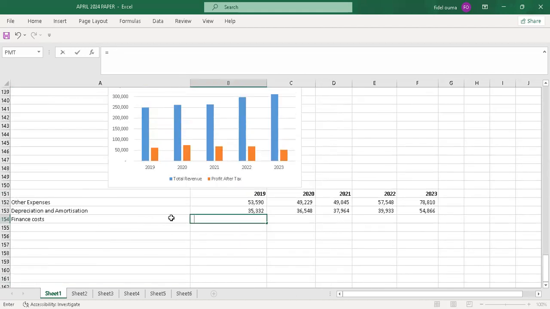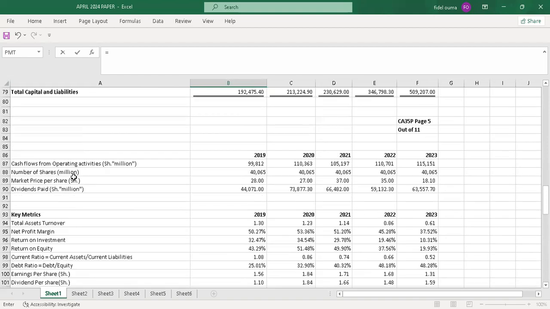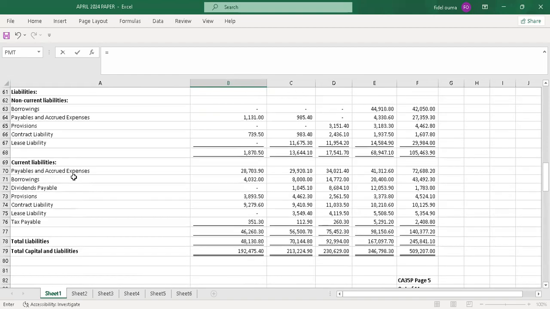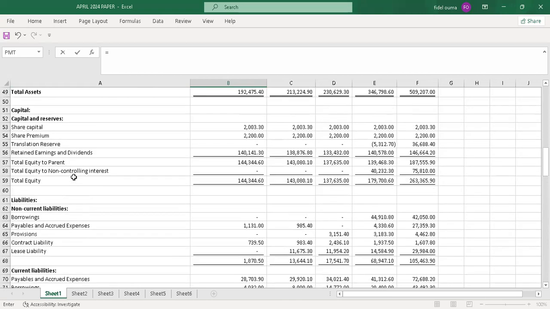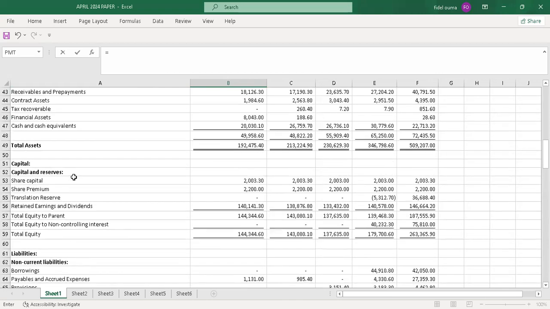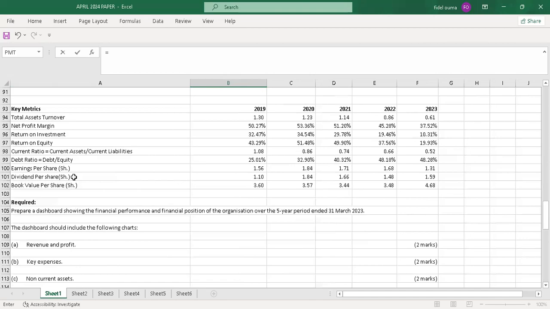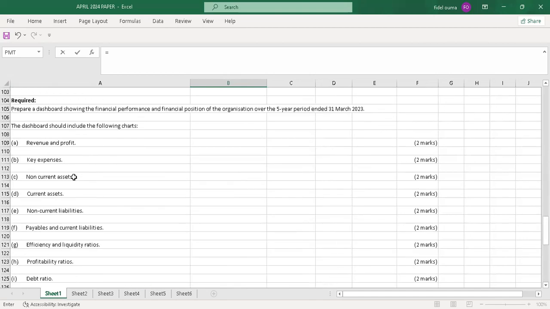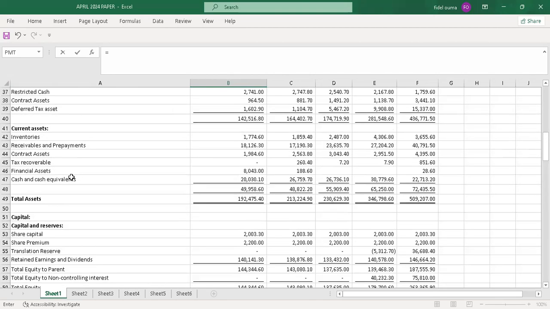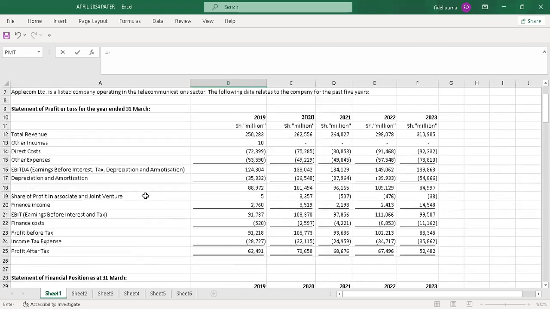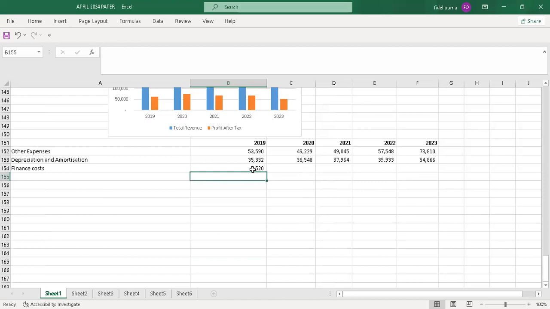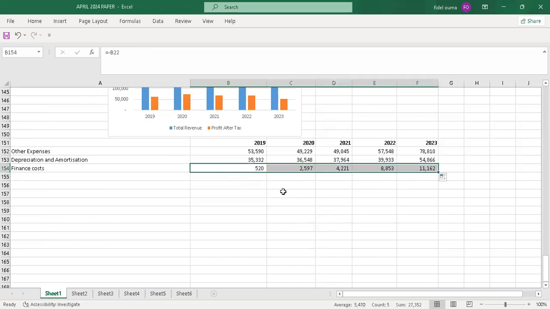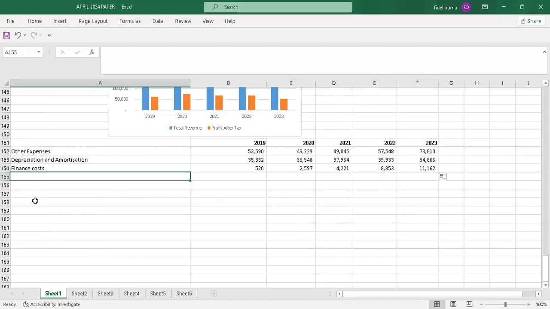Just come to finance cost. I'll do the same. I'll start with a negative sign. Then I pick the values under finance costs. So I'll pick this value here, and I enter, so that when I drag, all values will come automatically.